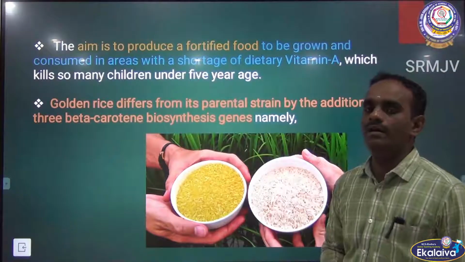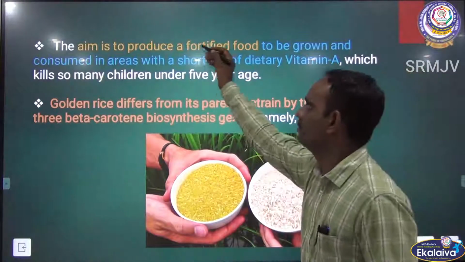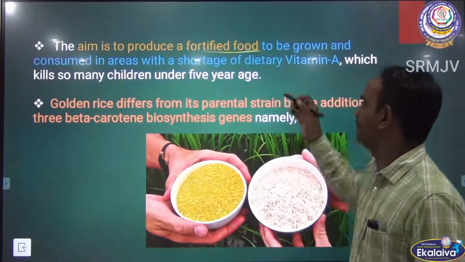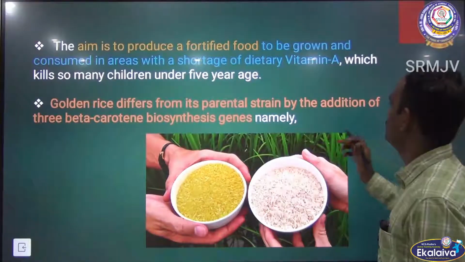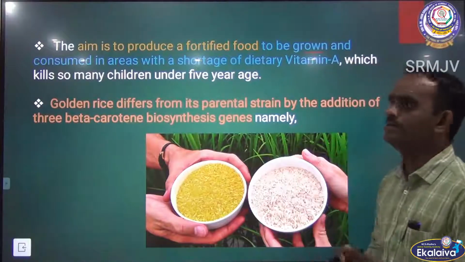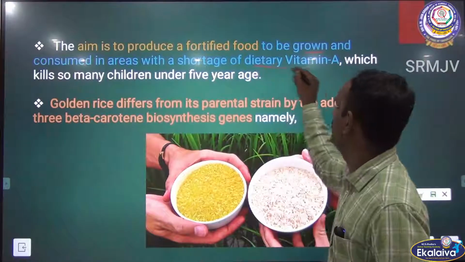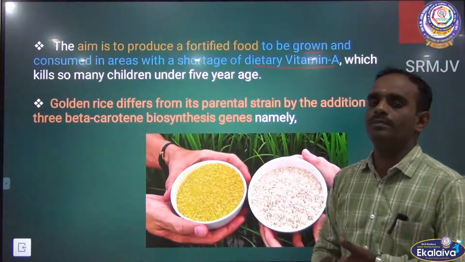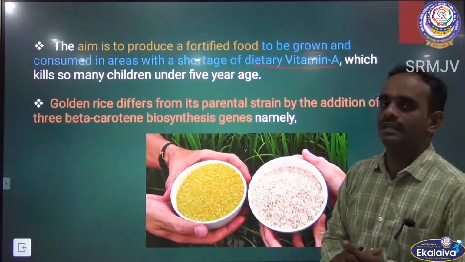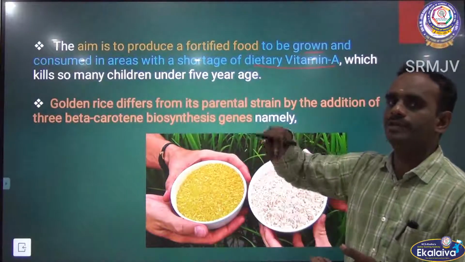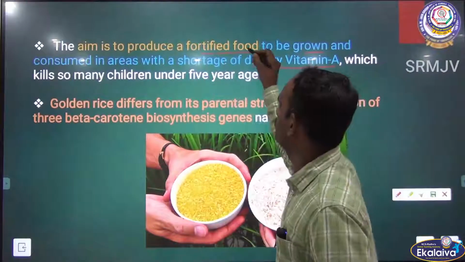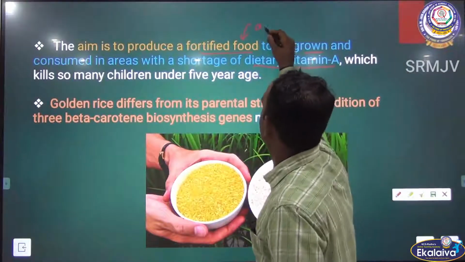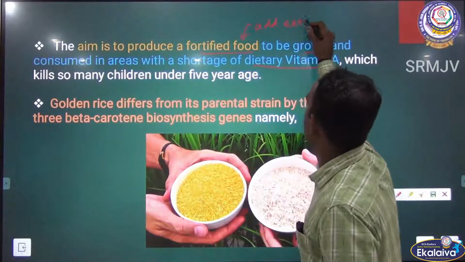The main aim is to produce the fortified food, that is golden rice, to be grown and consumed in areas with shortage of dietary vitamin A. In some areas there is no proper nutrition, so we add extra nutrition, which is called fortified. Fortified food means we add some extra nutrients.